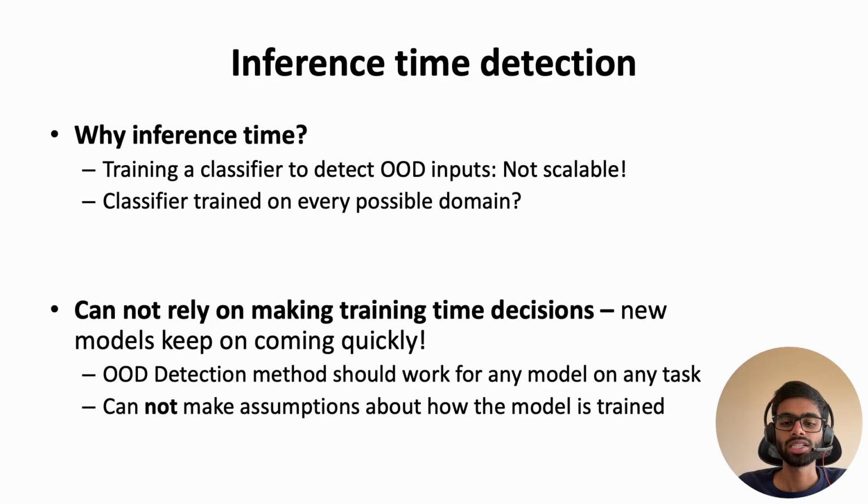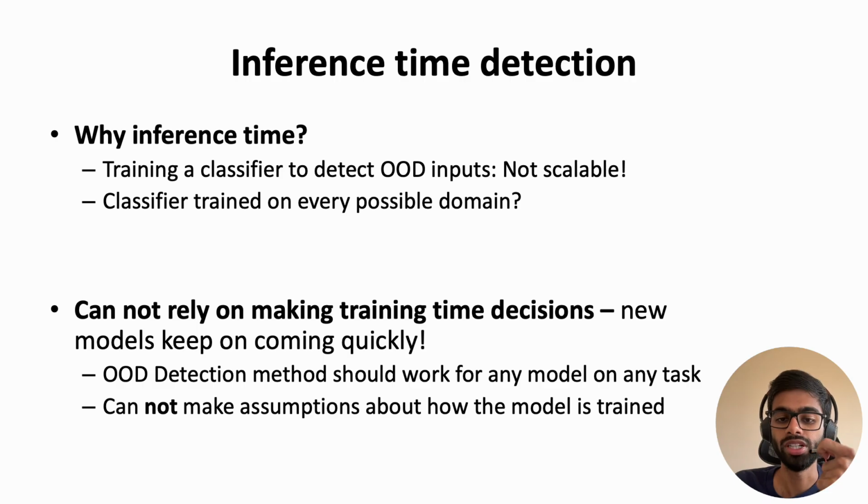And even if we don't want a classifier and we want to train or specialize the LLM itself to detect these out of domain queries, that is not very practical because first of all, new LLM models keep coming on so quickly. And second, more importantly, the user is usually not the one designing the models or making the training time decisions for these LLM agents. But the user does want to detect out of domain queries. So ideally, we want a detection method which can work on any model on any domain without making any assumptions about how that model is trained, right? So that is the problem which we are targeting in this work.